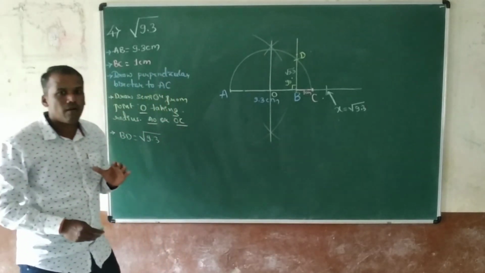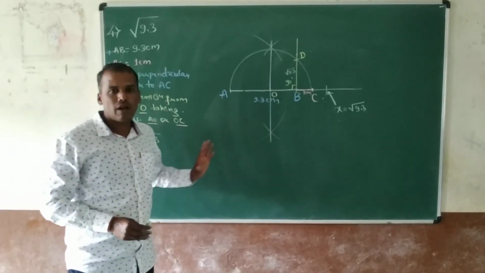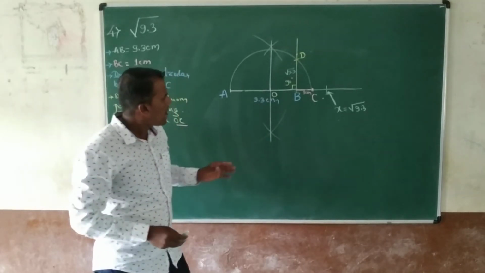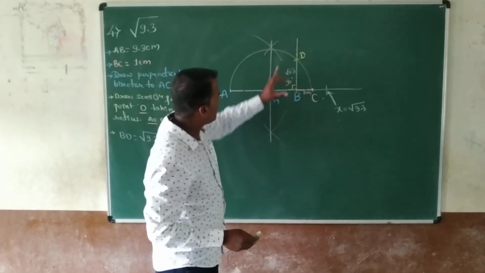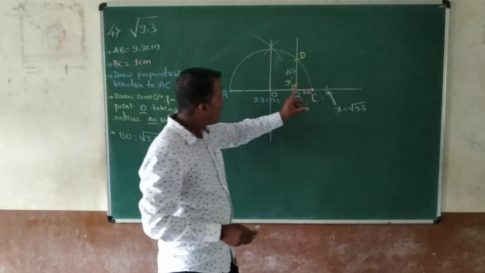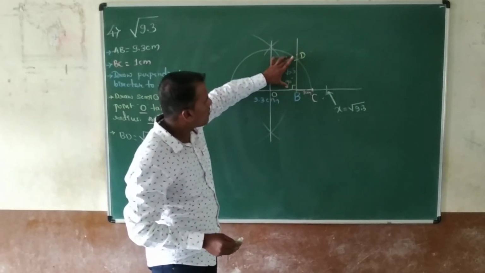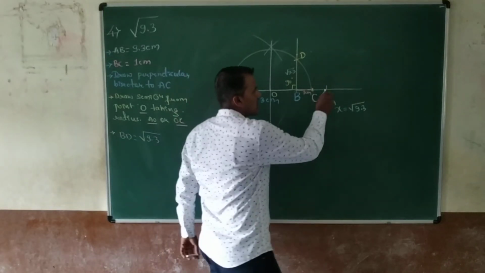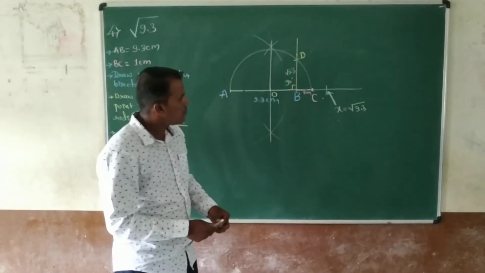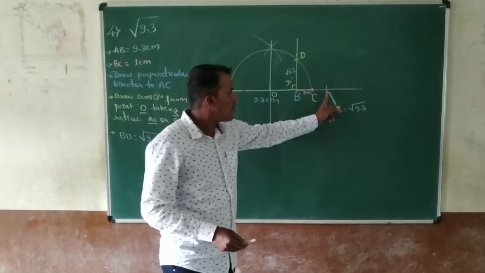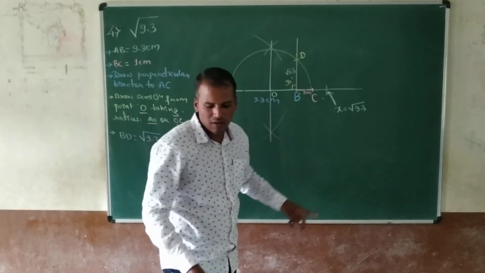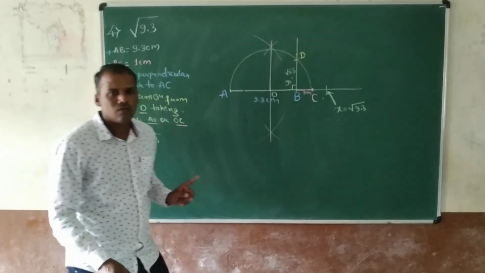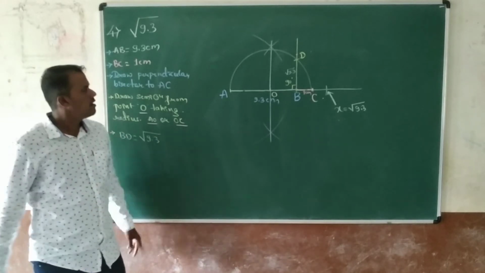But we do not want the value of the square root of 9.3 alone; we represent it on a number line. Then how much BD is there? First, extend BC. With the help of the divider, from point B, cut the extended line. Where it cuts the extended line, mention x. That is the value of the square root of 9.3 on the number line. In this way, we have to represent the square root value of a number.